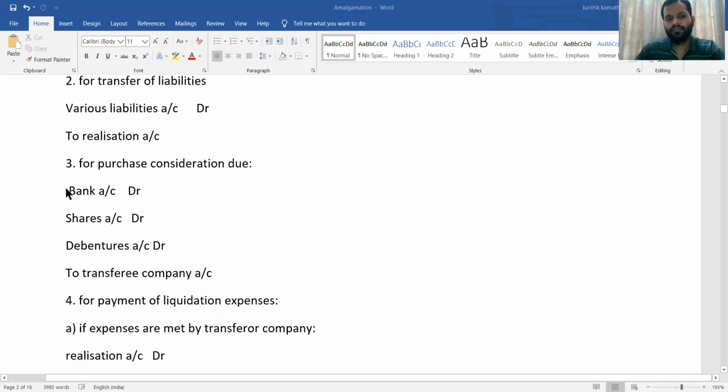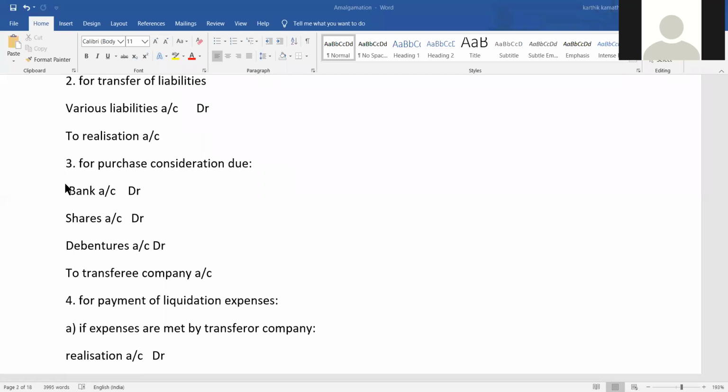Now what is the entry for dues? Due entry will be transferee company account to realization. Credit side of the realization we are writing. So this is for the purchase consideration payment entry. We have taken this one.